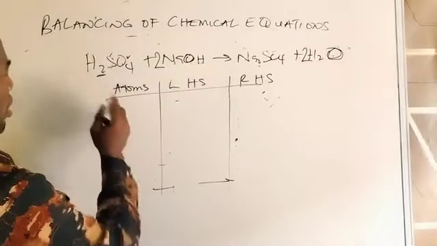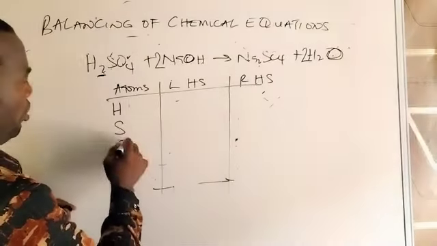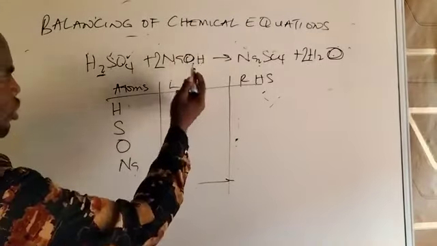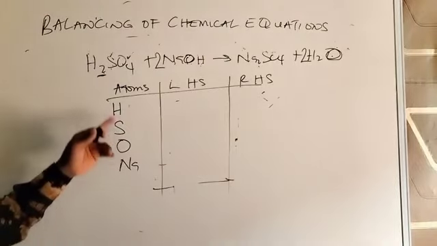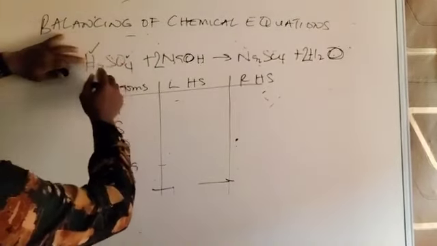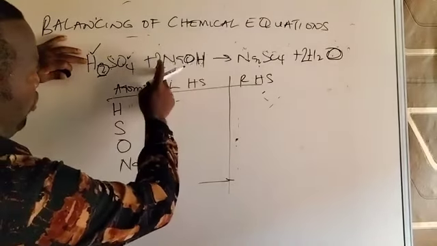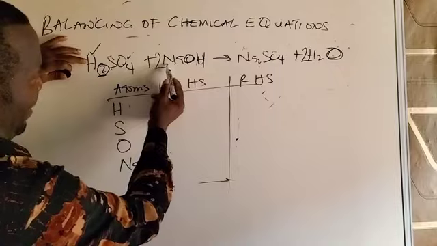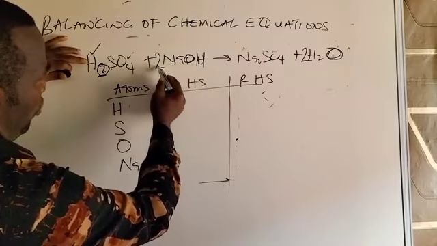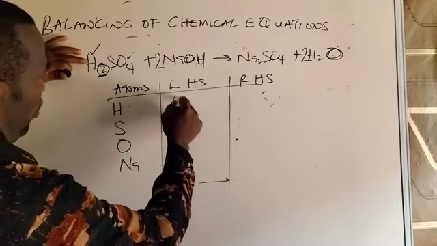So hydrogen, sulfur, oxygen, sodium. No need to write O and H again because they have already been written. Hydrogen, now let's count. There are 2 atoms. For this one, as I told you, the number in front multiplies the elements behind it one after the other. So the hydrogen here is 1, multiplied by this 2 is 2. 2 times 1, 2, plus the 2 from the other gives hydrogen 4.